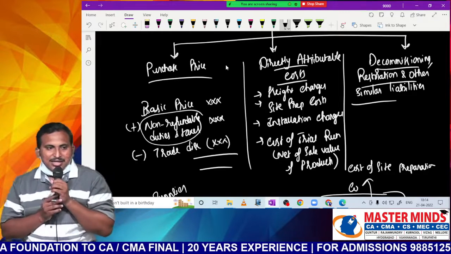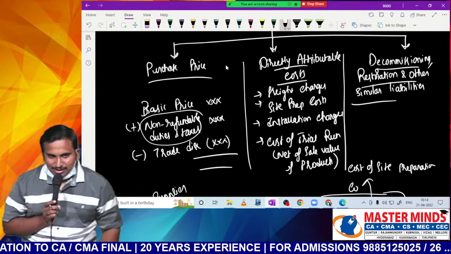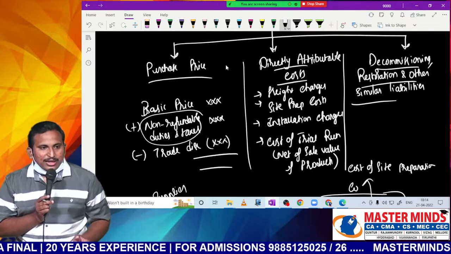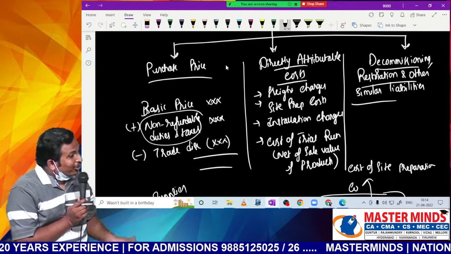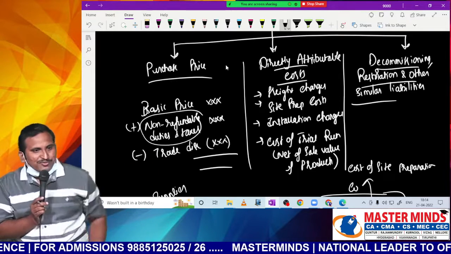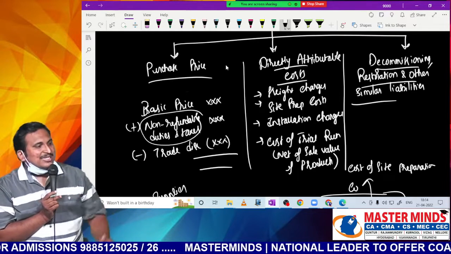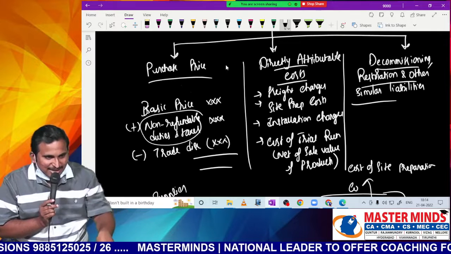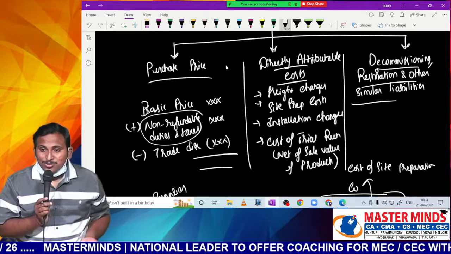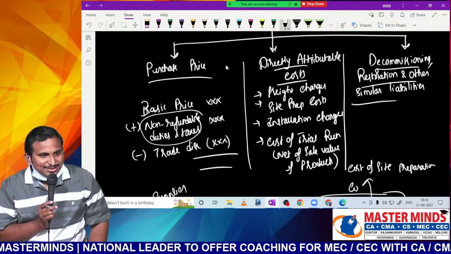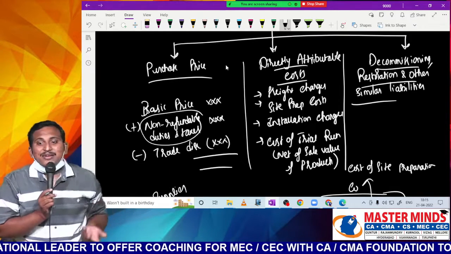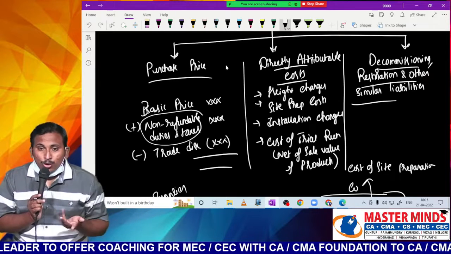Next, decommissioning, restoration and other similar liabilities. What is this, sir? In AS 10, a new concept was brought, where we feel that if an asset has to be removed at the end of its life, for removal also costs will be there. Am I right or not? Now, where shall we charge it? Actually, this is clearly related to the asset. But can we add it to the asset at the time we remove it? Not possible, because the asset no longer has any future economic benefits, because the life of the asset is completed. That is clearly related to the asset only, but still we cannot add it to the asset because life is over, no more future economic benefits.